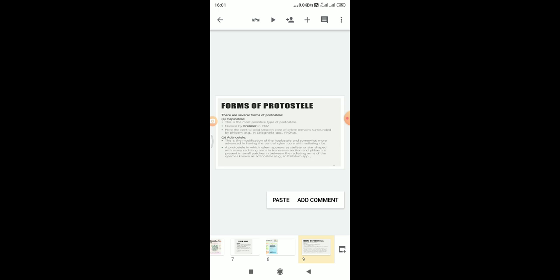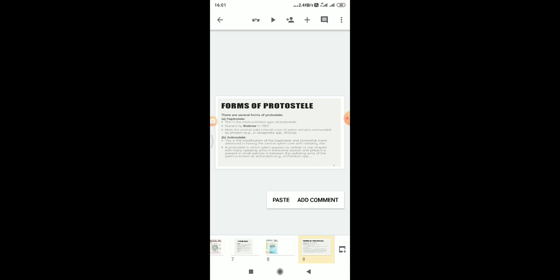And the second one is the actinosteel. This is a modification of the haplosteel and somewhat more advanced in having the central xylem core with radiating ribs.